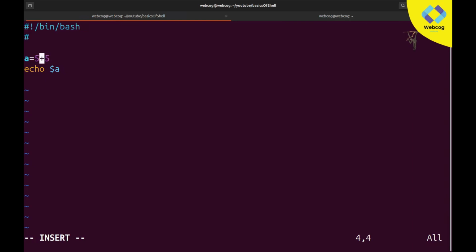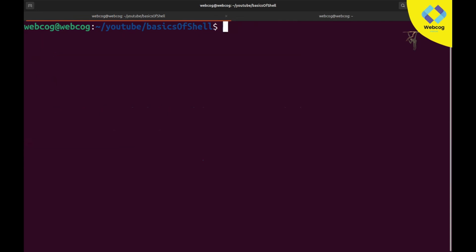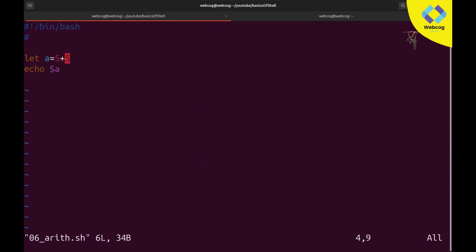So for this, when you are declaring the variable, add the let keyword here. let a equal to 5 plus 5, just that, and save the file. Now this time if I run it, you can see it's giving us 10, so that's enough. You just need to add the let keyword here. When we add the let keyword, it will start performing arithmetic operations between two numbers.